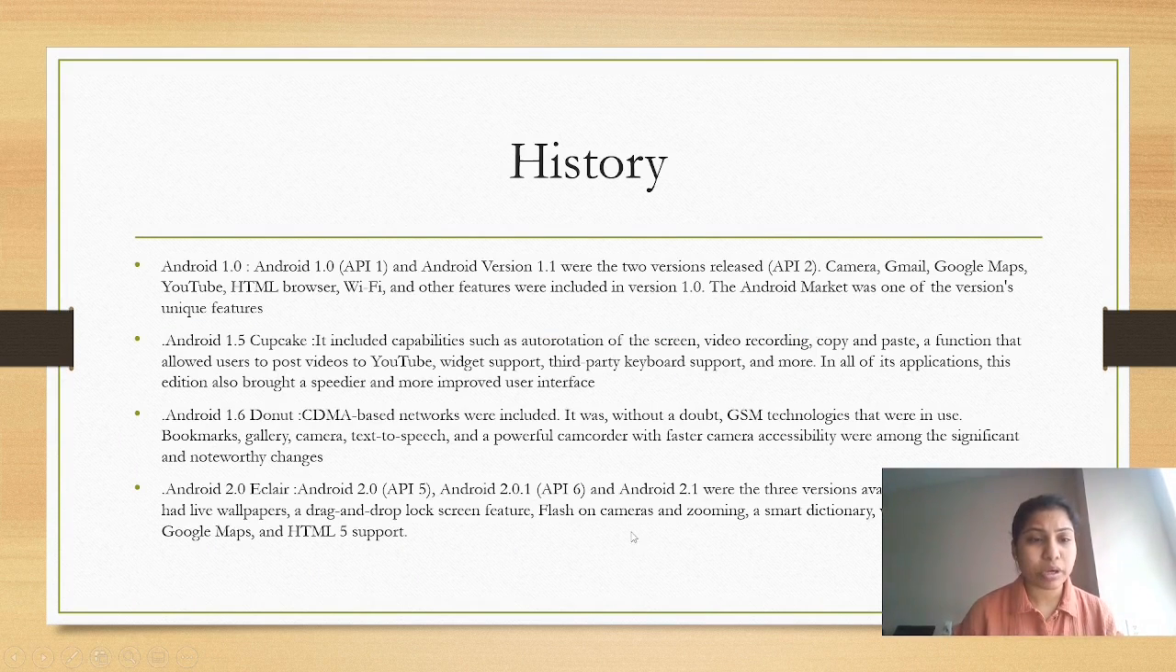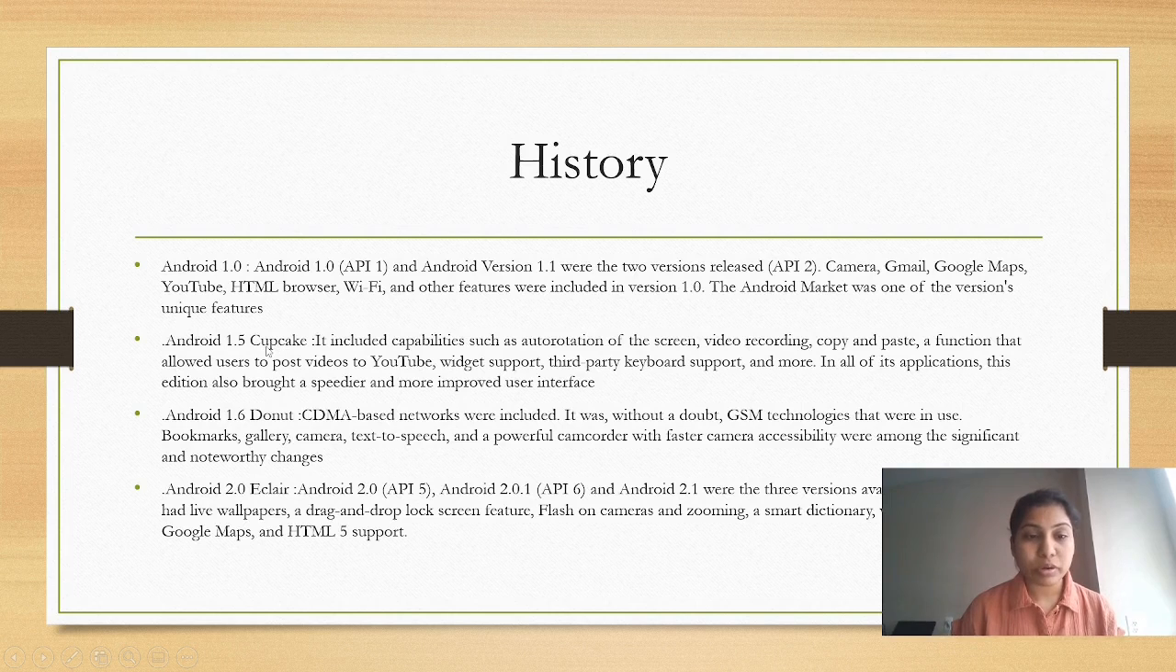And coming to the Android 1.0 or Android 1.1, with the two versions released, camera, Gmail, Google Maps, YouTube, HTML browser, Wi-Fi, and other features were included in the version 1.0. The Android market was one of the version's unique features.